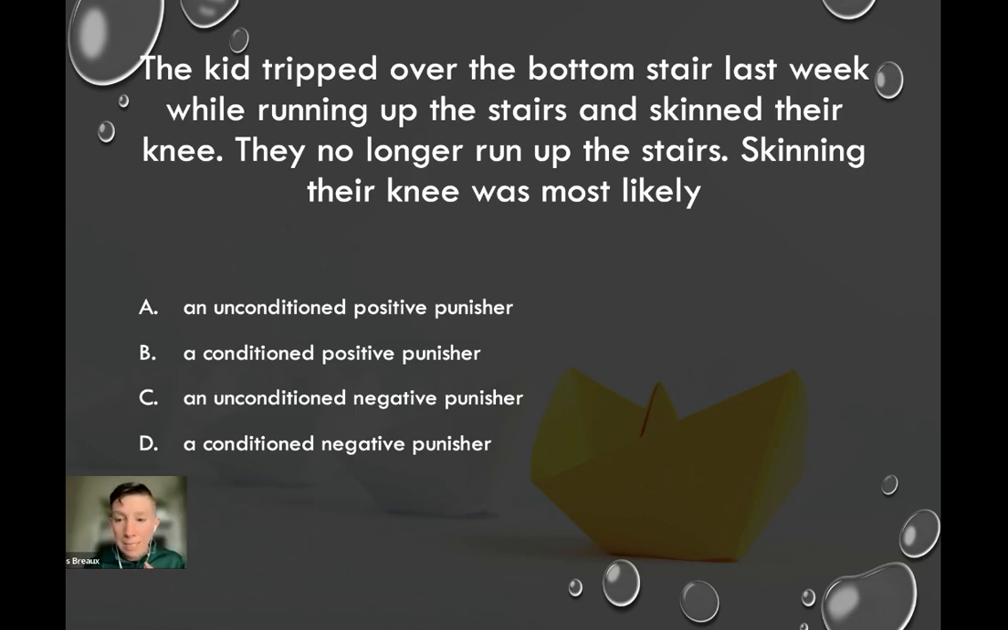A is the correct answer: unconditioned positive punisher. This one was a tricky one because it's asking us a couple of things. So we have this scenario. A kid tripped over the bottom stair last week while running up the stairs and skinned their knee. They no longer run up the stairs. So skinning their knee was most likely... We can break it down a couple of ways. The first thing we can do is choose whether it's unconditioned or conditioned.